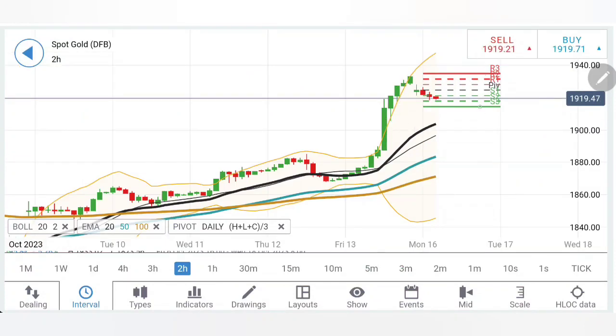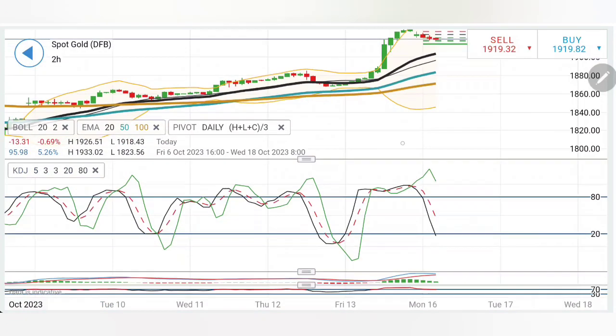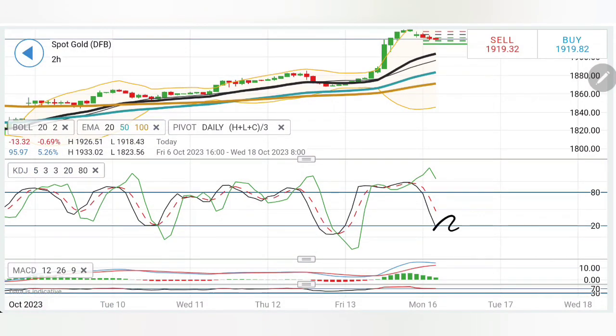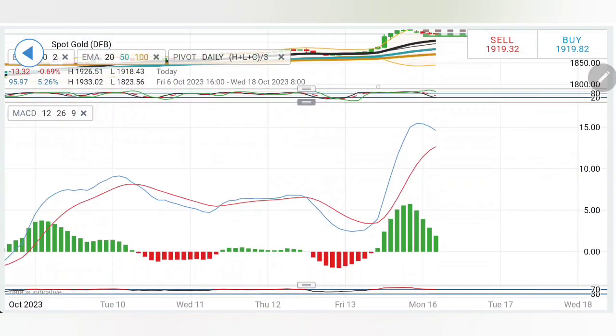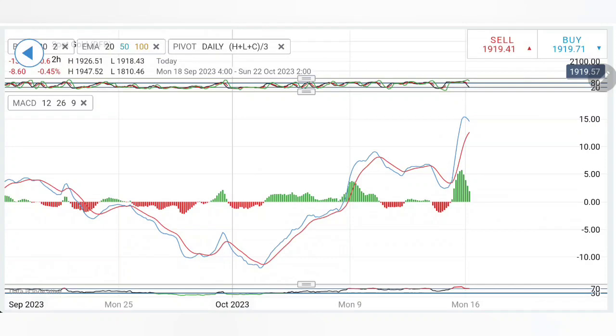Coming to the 2 hour chart, likewise on the 2 hour chart, the divergence from the 20 period, it is trying to converge, and yes, it can converge. We have always seen whenever there is a divergence from the 20 period, it always tries to converge. Right now, the 20 period is sitting at around the 1904, 1900 zone. Also, if you look, the stochastic has fallen vertically, it has come close to oversold levels, while MACD, which was trading with an extremely fat belly here, is trying to converge. It can possibly cross over.